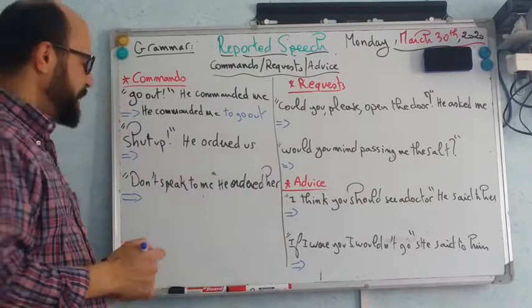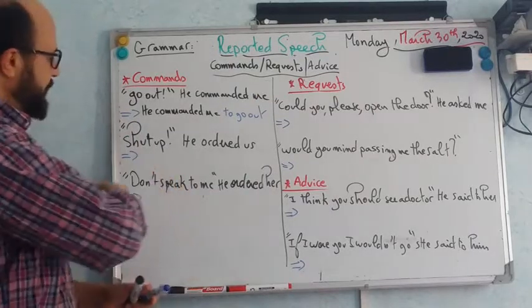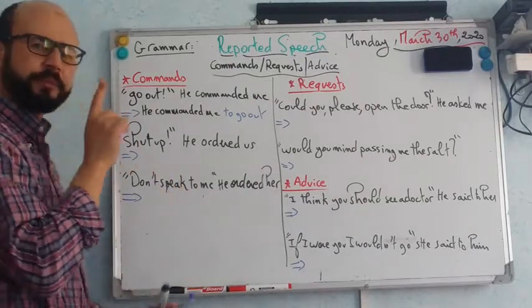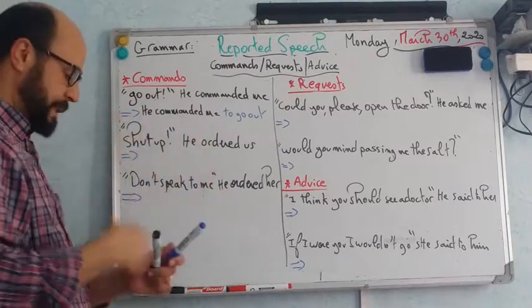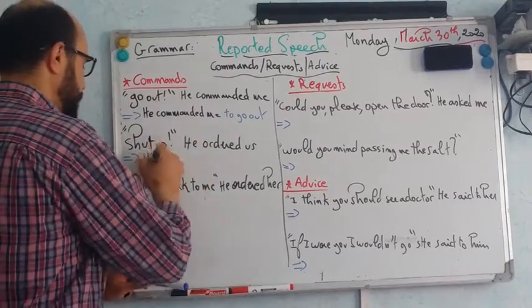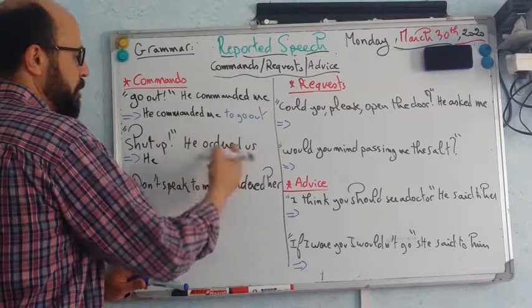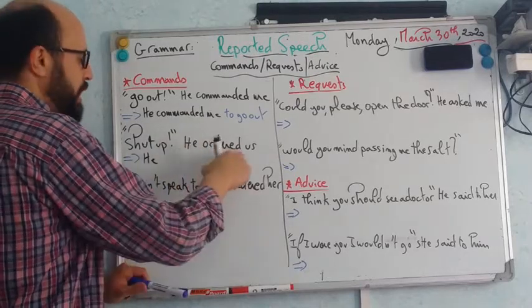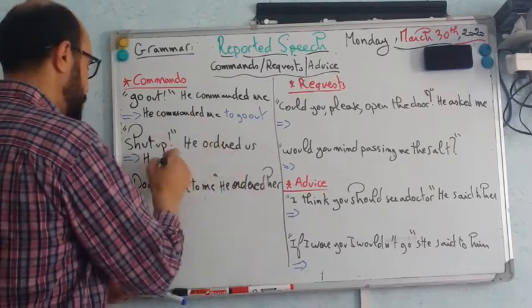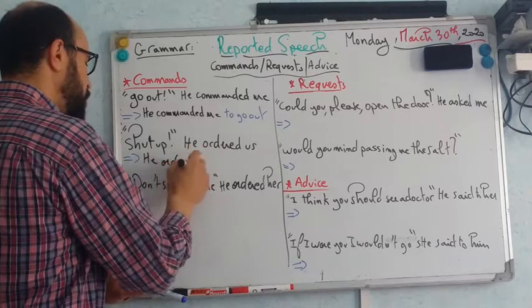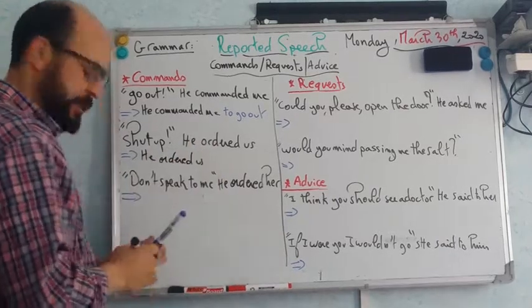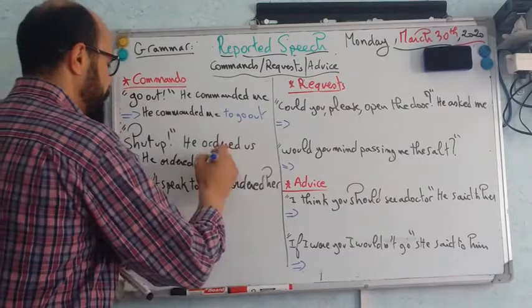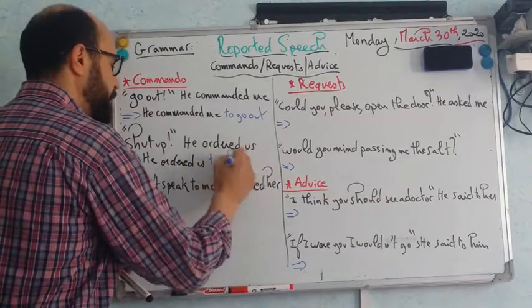So it's easy. Let's see the second example: "Shut up." He ordered us. We can see he commanded or he ordered, two reporting verbs, both in the simple past. He ordered us to shut up, infinitive form.